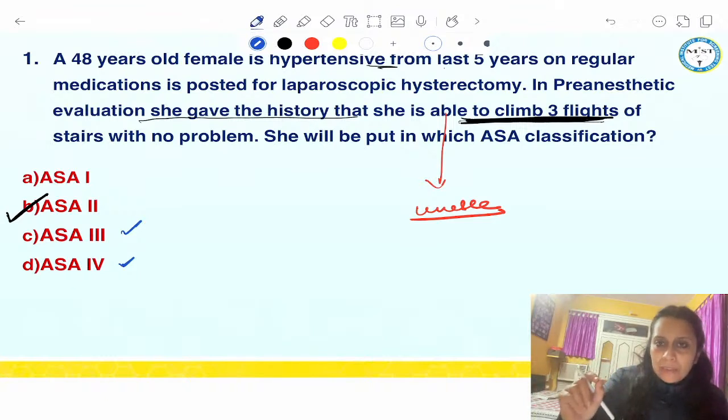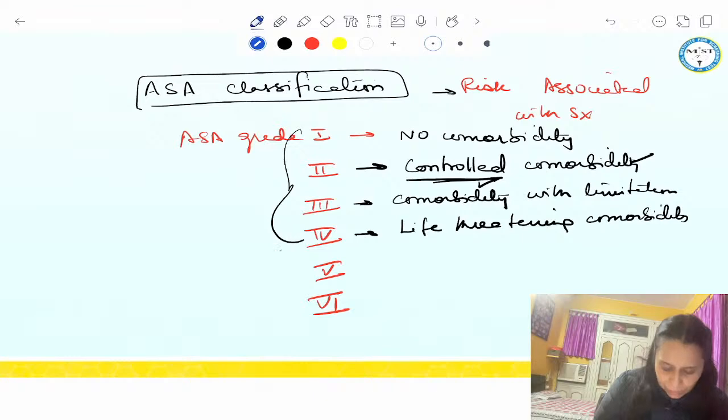Can carry out activity, right? Can carry out activity, but becomes symptomatic in the process, then it is 3. And can carry out the activity without any issue, then it is 2. Okay, very nice. And no problem in carrying out, and there is no comorbidity, then it is ASA grade 1. So I hope ASA grade 1 to 4 is clear.